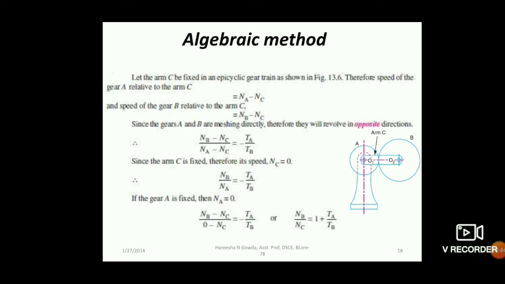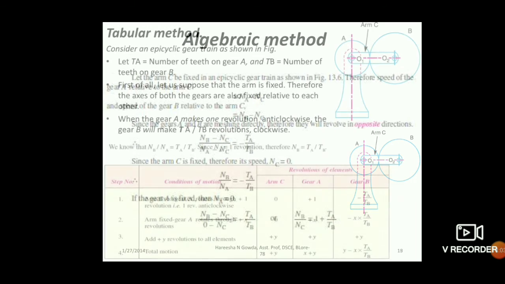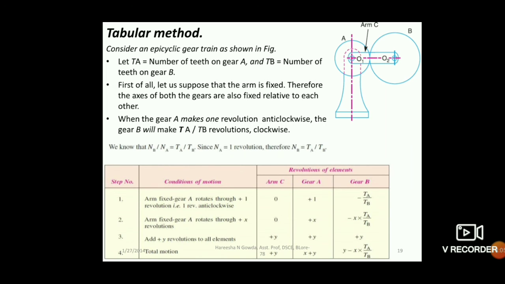Then we equate to 0 the speed of the arm that is fixed, and you have a final equation from which you can find the speed ratio. That is just by forming formulas or equations. But in the tabular column method, we will formulate a table where you can plot the different speeds and find the answer by taking a simple equation. Regarding how to solve problems in epicyclic gear trains, we will take that in the next class.